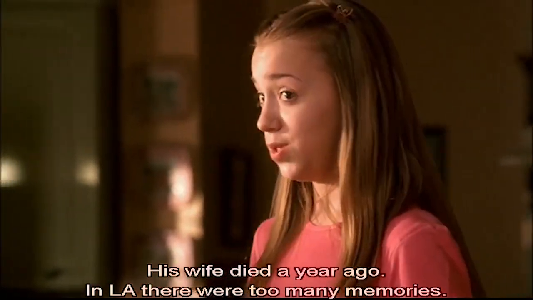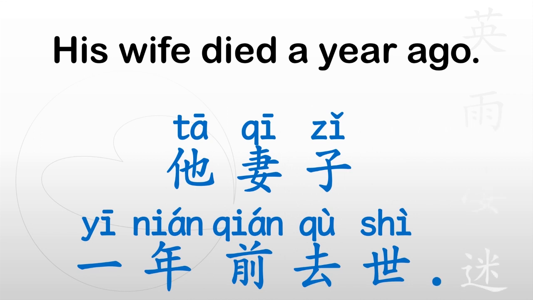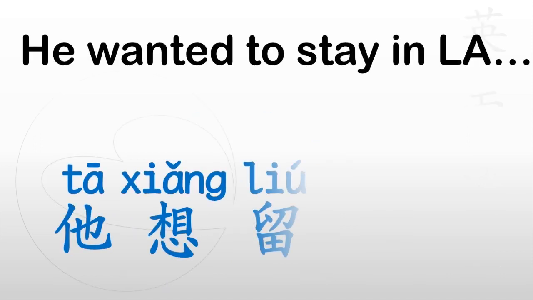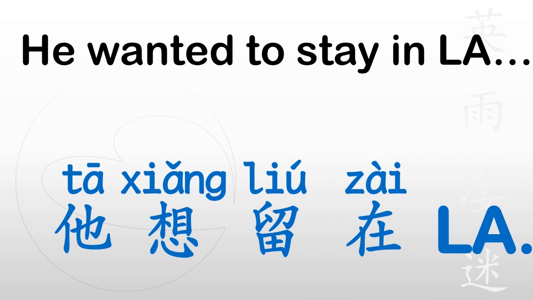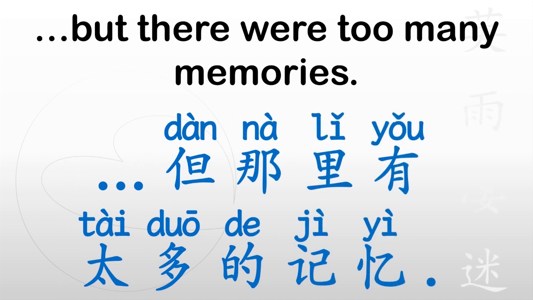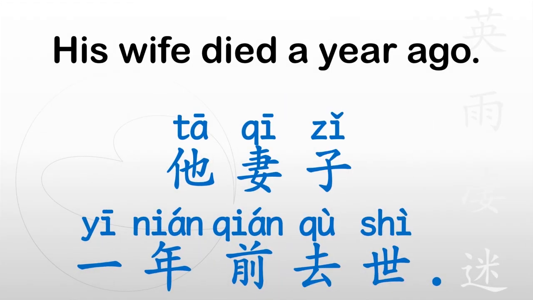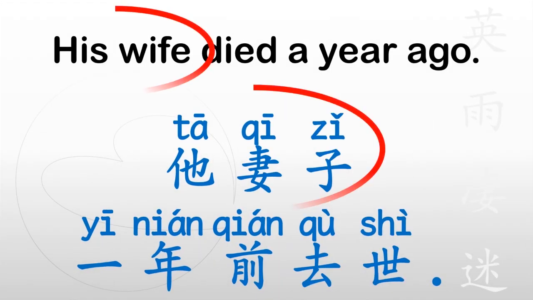He wanted to stay in LA, but there were too many memories. His wife died a year ago. 他妻子1年前去世。He wanted to stay in LA. 他想留在 LA。But there were too many memories. 但那里有太多的记忆。我们先来学一下生词。